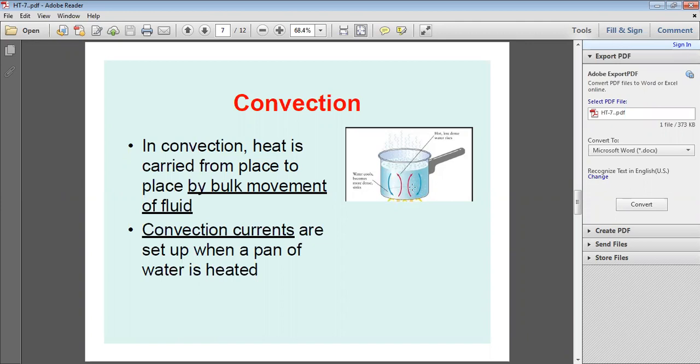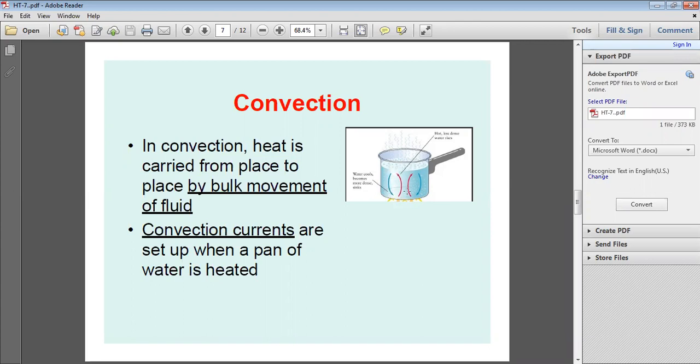By density changes. As the temperature increases, water becomes hot. Less dense water rises upwards. The other water cools and becomes more dense and sinks. So less dense particles move upwards and high dense liquid particles go downwards.